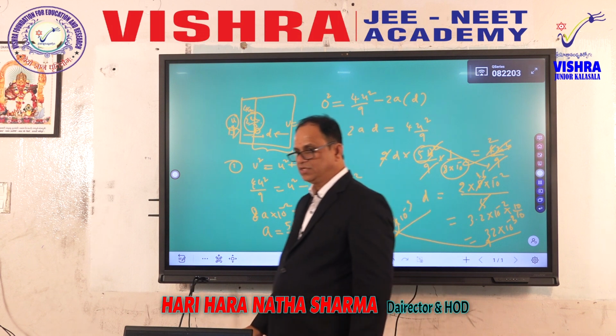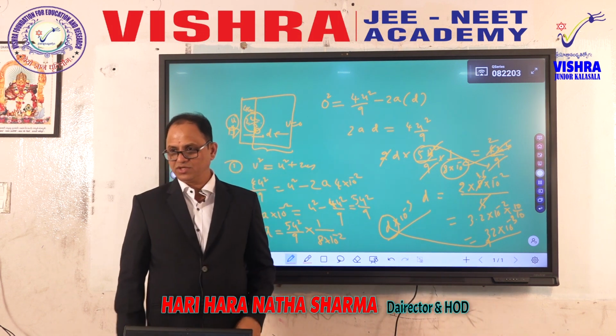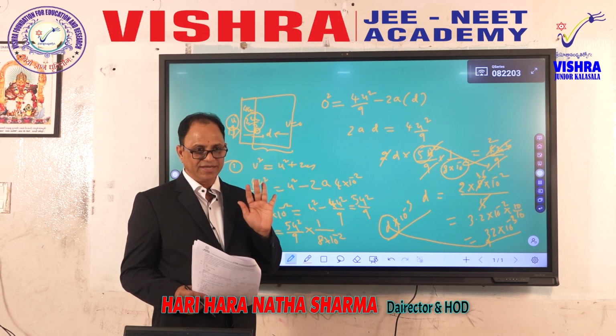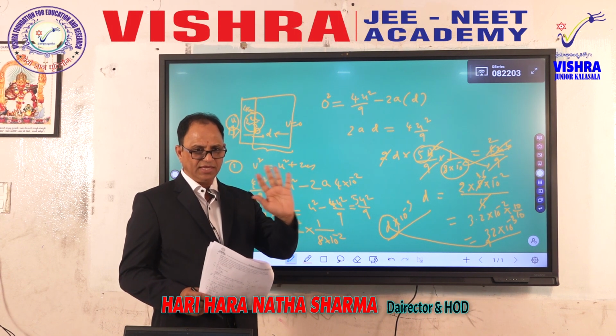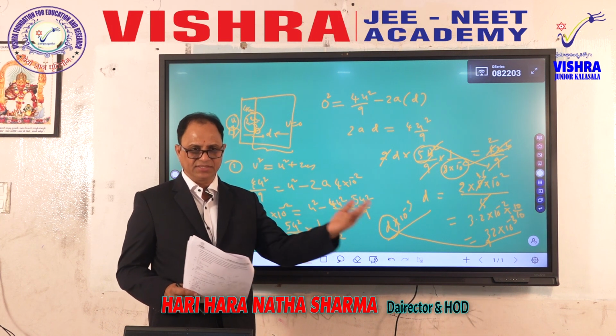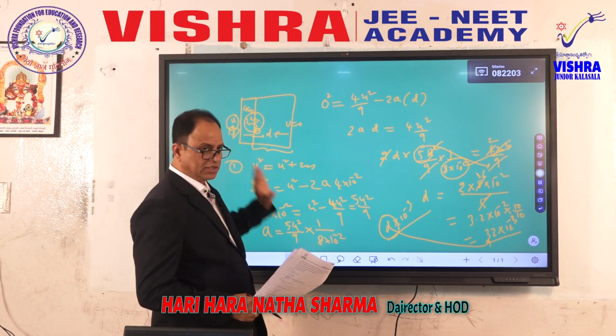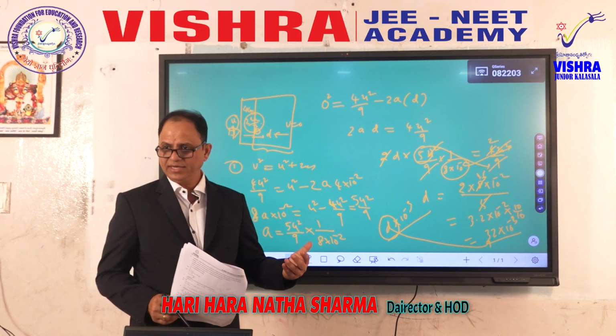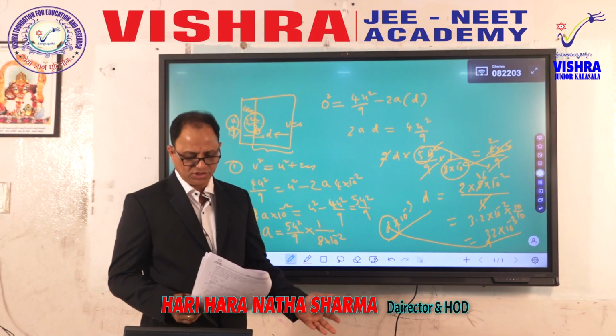A simple question. Two times you had to use the third equation of motion from kinematics and you will get the answer. Since the target is the same, uniform and homogeneous, in the entire path you are supposed to get the same deceleration. Therefore, in the 4 centimeters path whatever deceleration it acquired, in the remaining distance also it gets the same retardation.